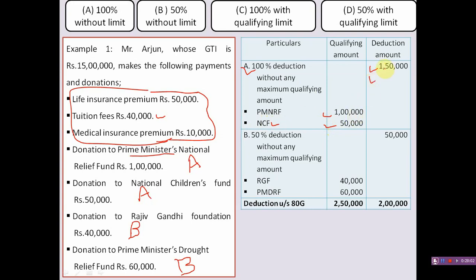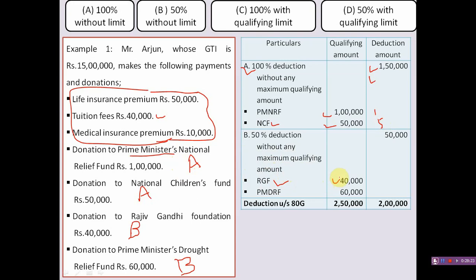So total 1,50,000. You can also write these items separately in the deduction column. Next, 50% deduction without any maximum qualifying amount. That is Rajiv Gandhi Foundation 40,000.